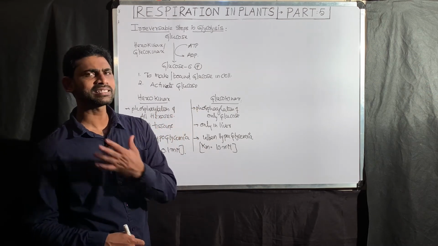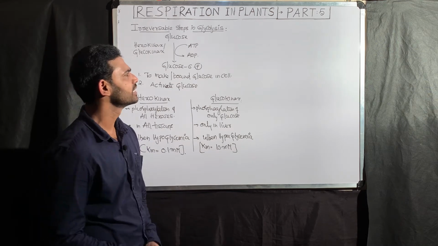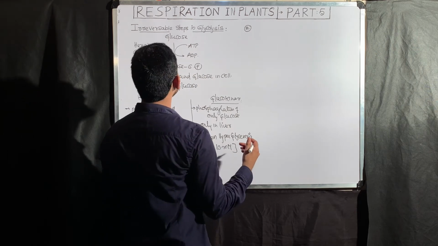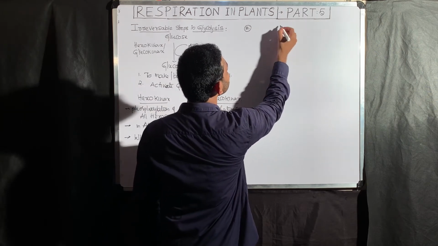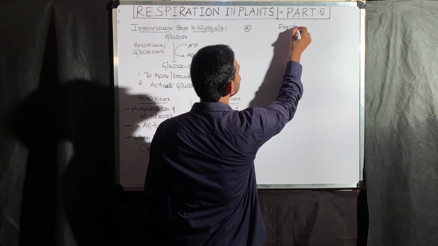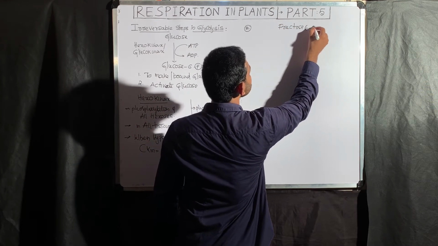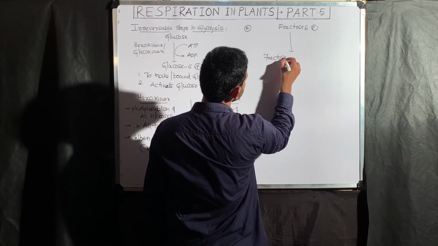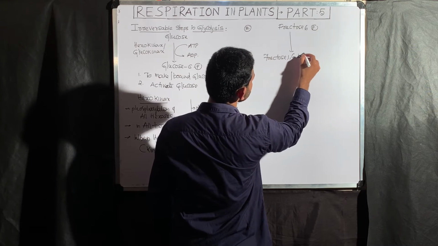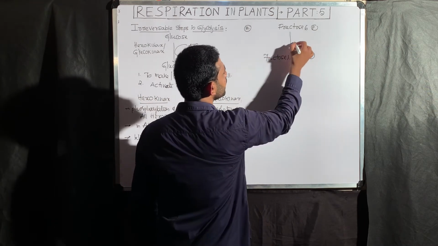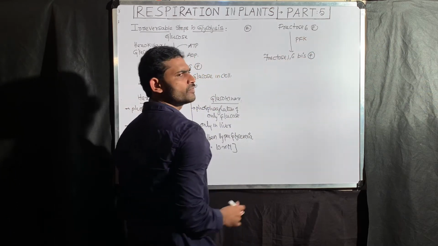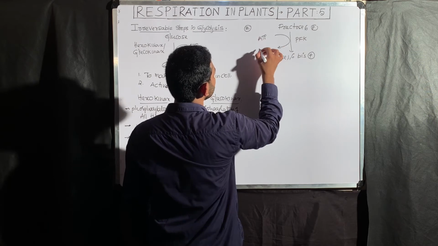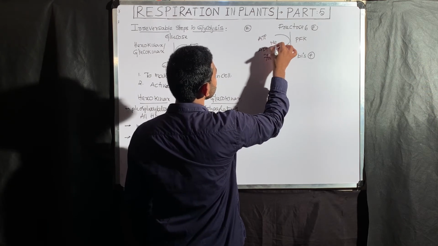This is about the first irreversible reaction in glycolysis. Next, moving to the second irreversible reaction. The second irreversible reaction is fructose 6-phosphate converting into fructose 1,6-bisphosphate. The same reaction is mediated by the enzyme phosphofructokinase, as I already said. Here ATP is converted into ADP, with Mg2+ as a metal ion.